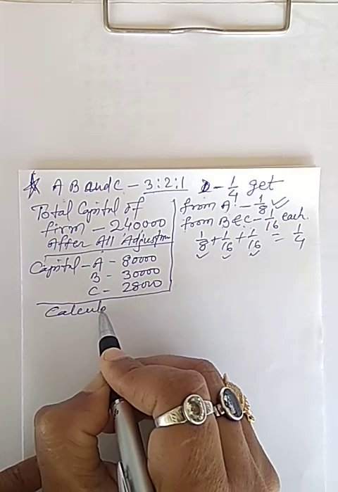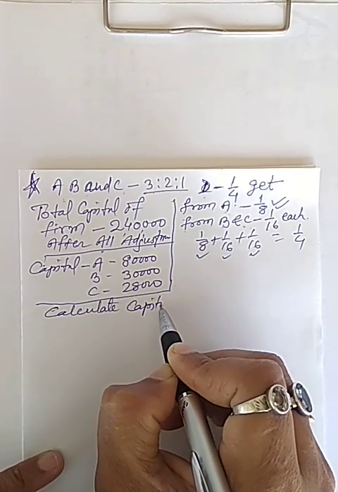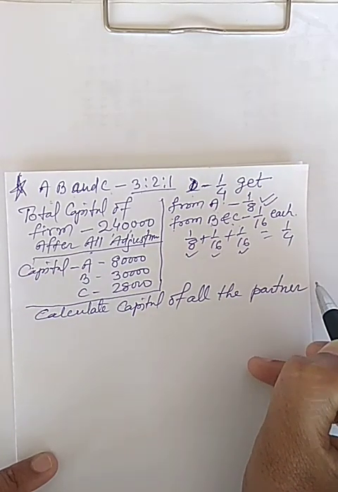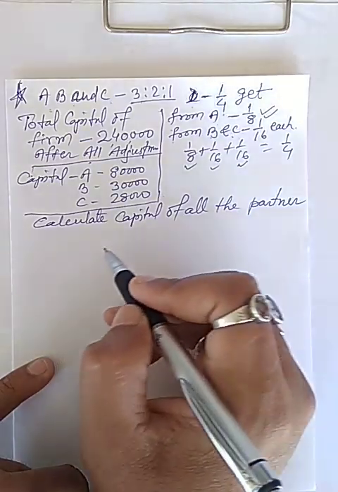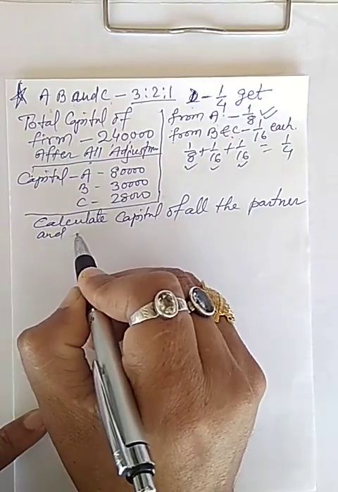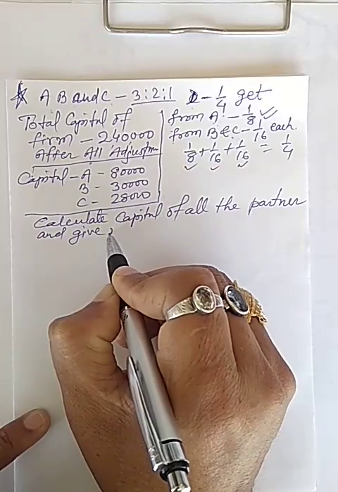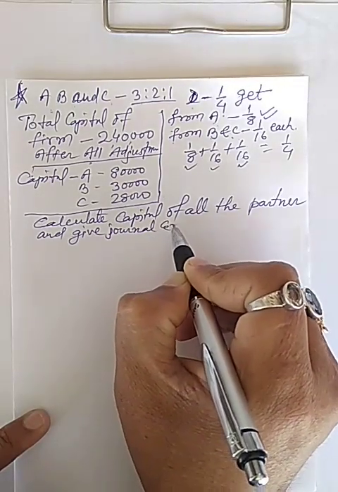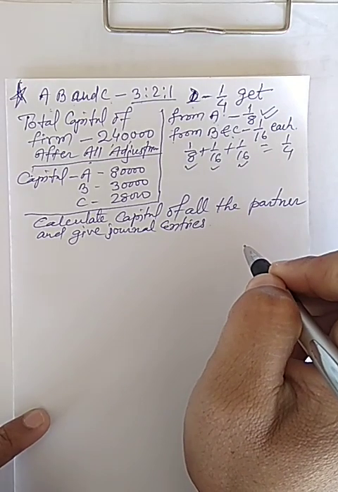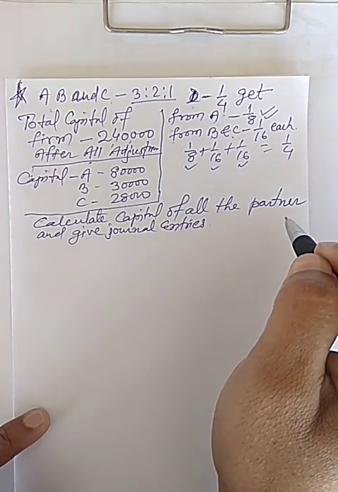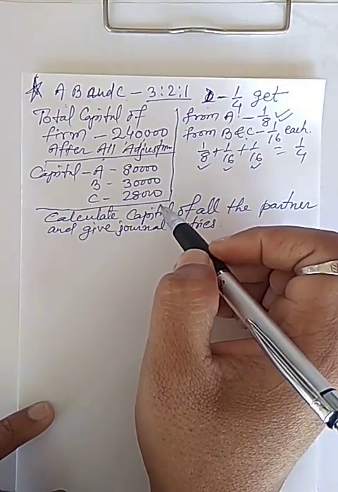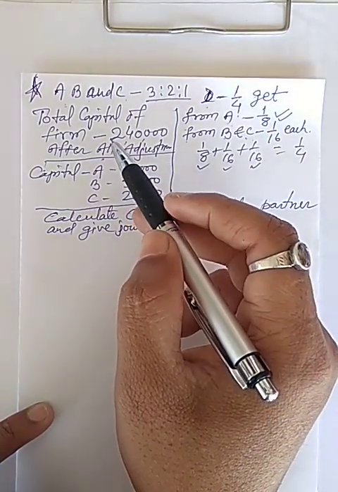Calculate capital of all the partners and give journal entries for doing adjustment in respect of capitals according to the agreement between the partners. Now I repeat the question once again.